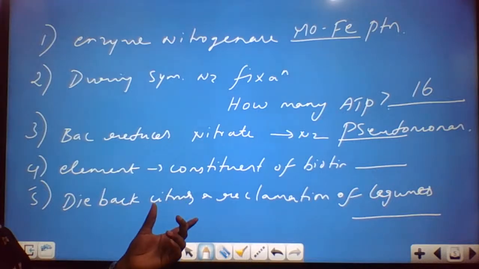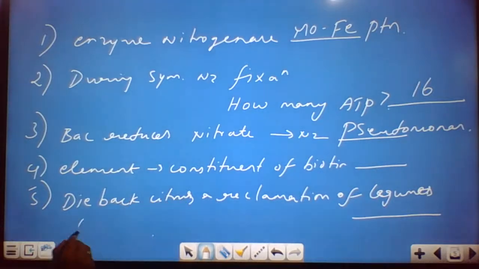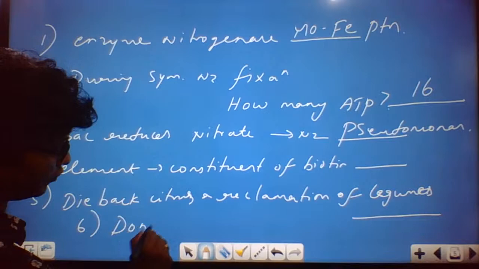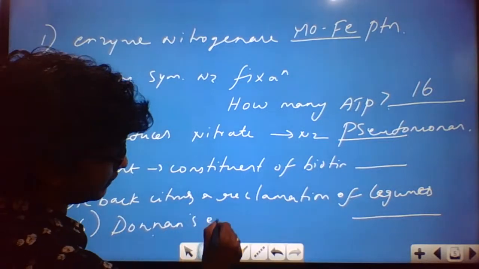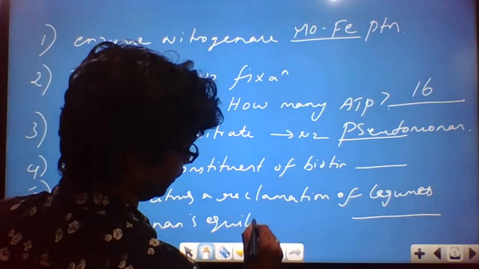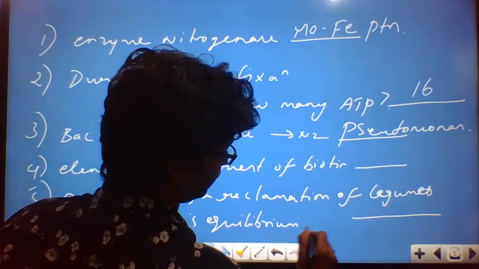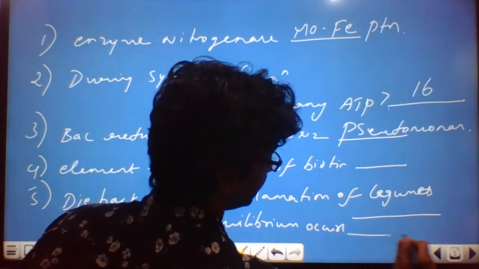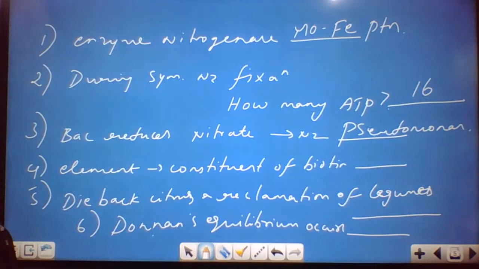Okay, Donnan's equilibrium occurs on which surface of the cell? We discussed it in the last class. Donnan's equilibrium, where does it occur? Which part of the cell? Donnan's equilibrium occurs in which part of the cell?